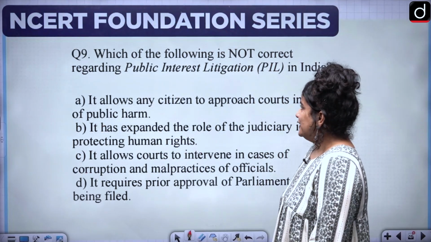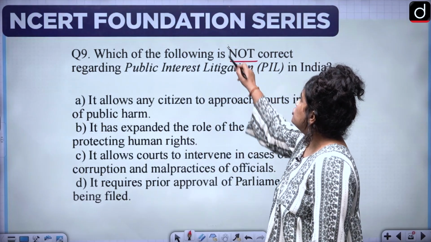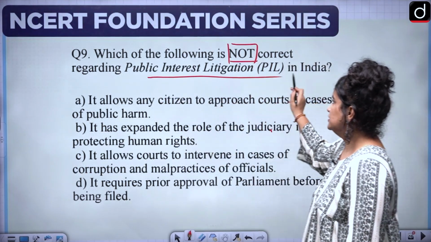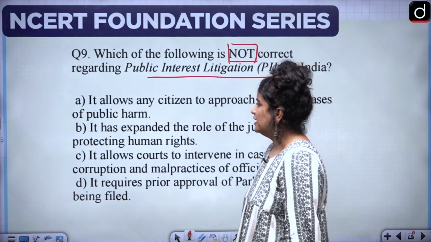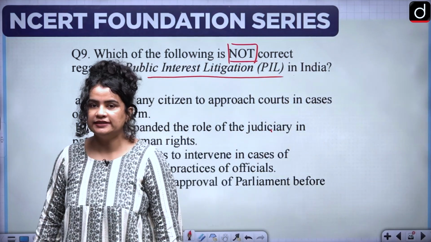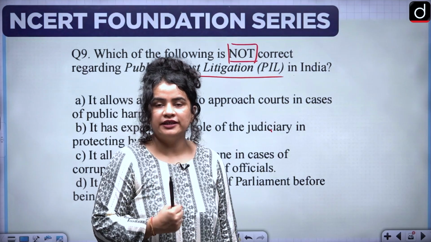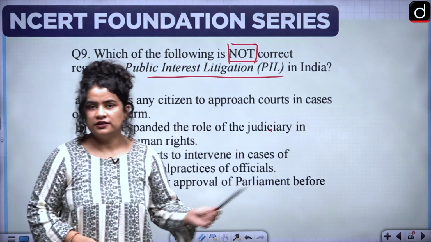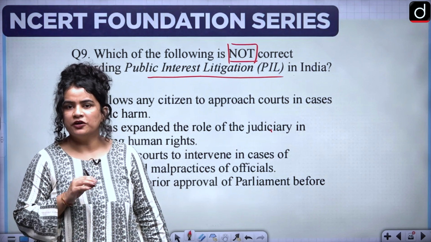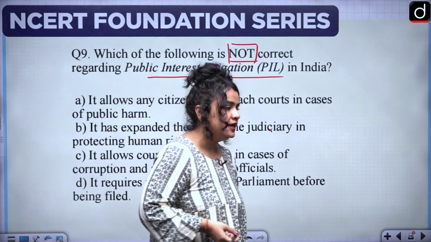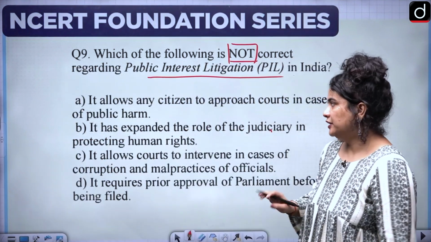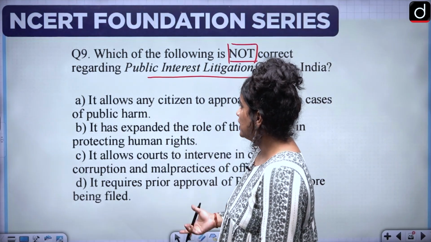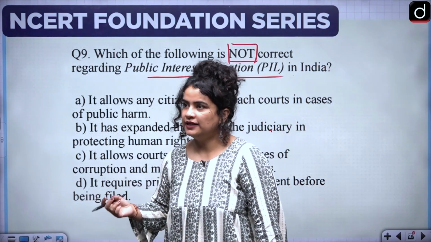Moving on to question 9, which of the following is not correct regarding public interest litigation? Now let's try to understand what public interest litigation is. If I am wronged, if I am harmed in some way, I can actually knock on the doors of the court. It's very common, right? If I'm aggrieved, if somebody has wronged me, I can actually approach any of the courts to exercise my right to remedy.